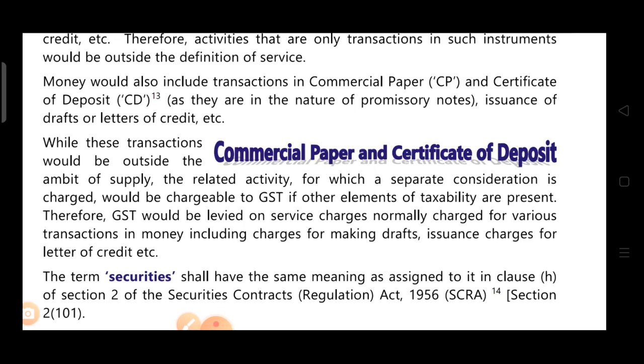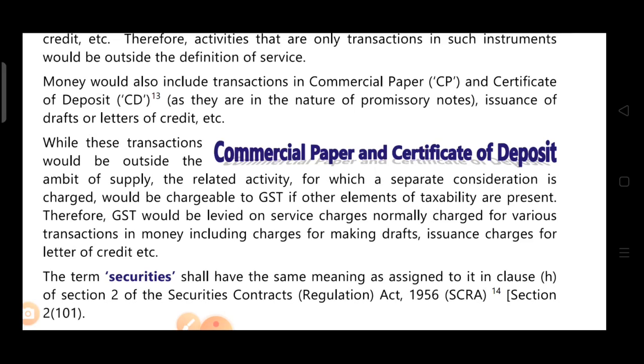But if any related activity takes place, and if a separate consideration is charged for that, means if any service charges are there in these instruments, like charges for making a draft, issuance charges. So these are related activities, and for this a separate consideration is charged. So these service charges are not excluded from the definition of supply.